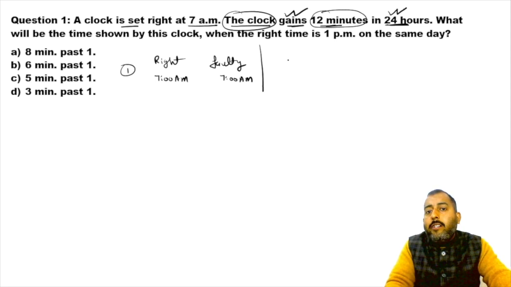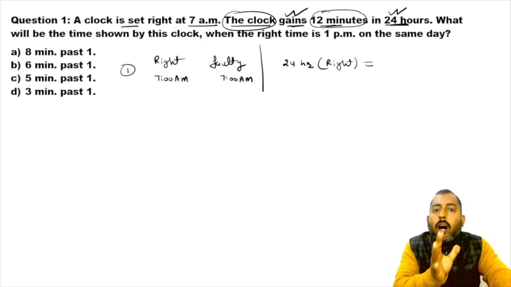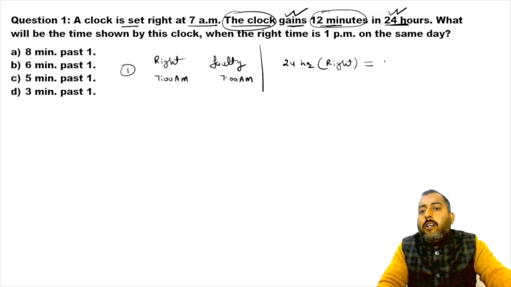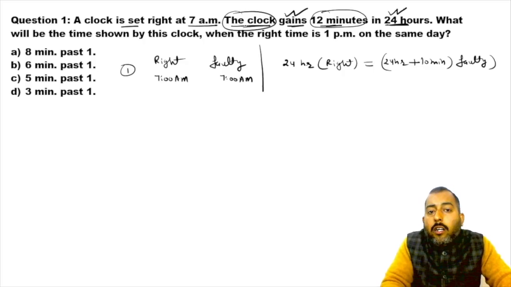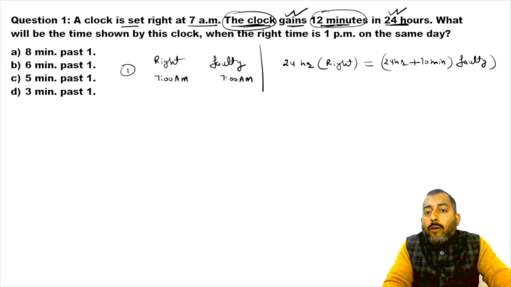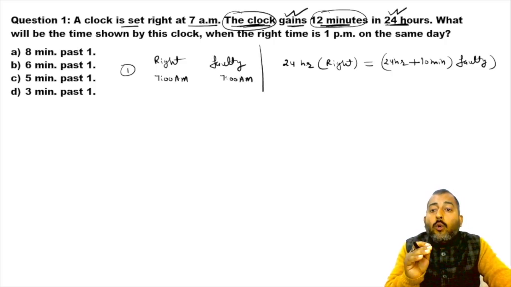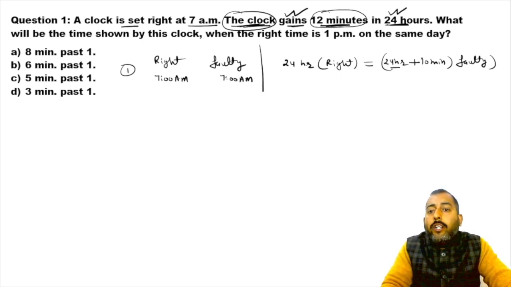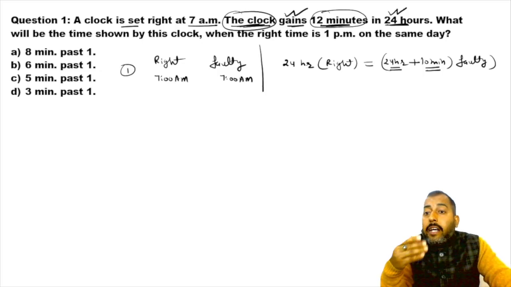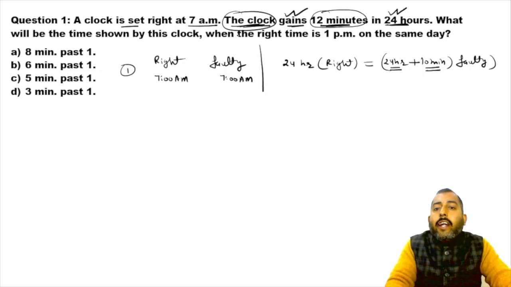It means if 24 hours have elapsed in the right clock, then the faulty clock will show 24 hours plus 12 minutes, that is, 12 minutes extra as compared to the right time. So this is the meaning of the second line.